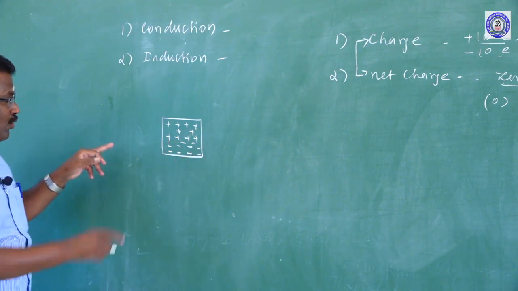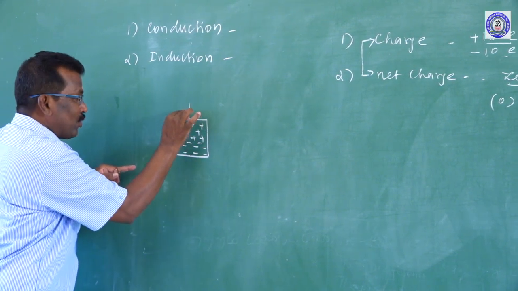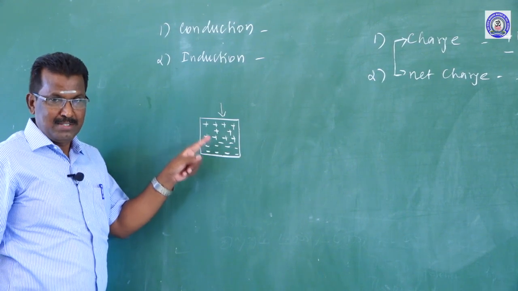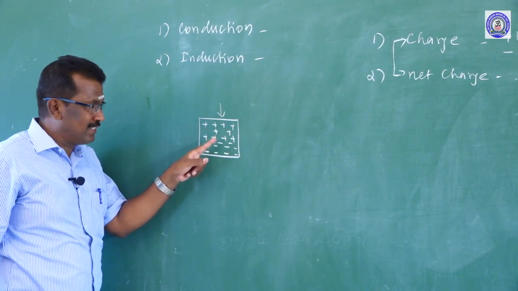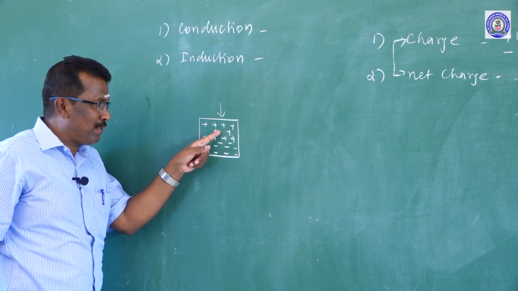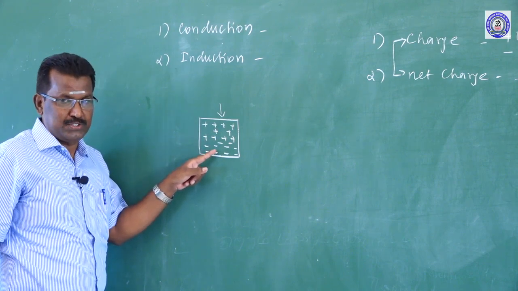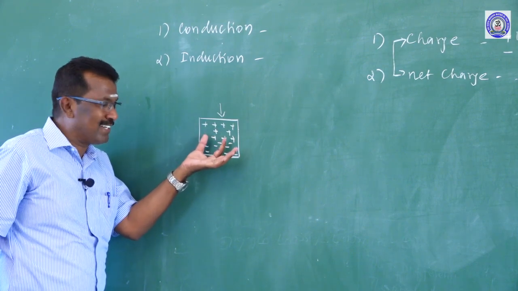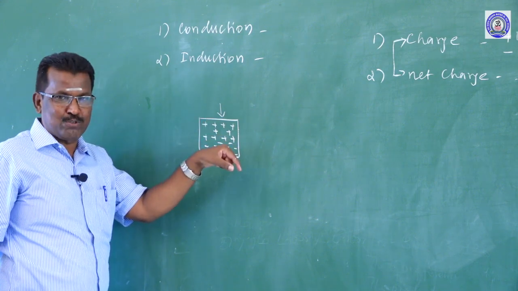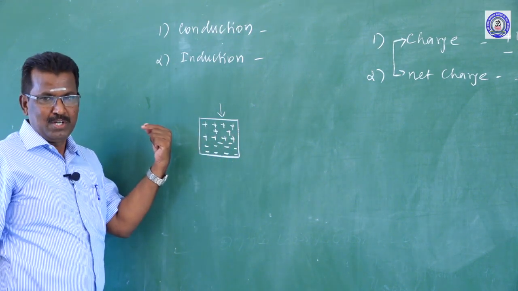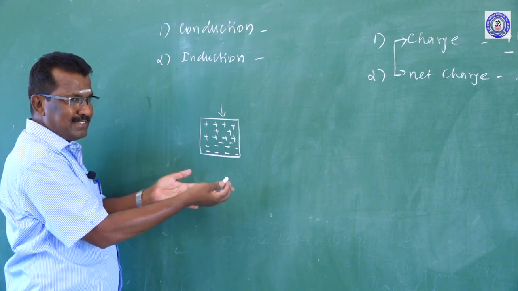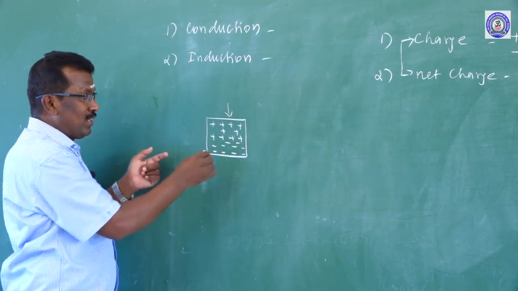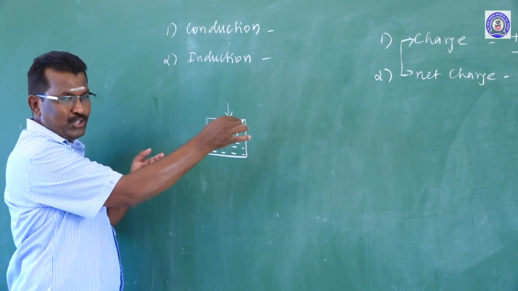Okay, see how to create the charge. The body is neutral, or uncharged. Uncharged means there is an equal number of positive charges and negative charges. But I want to create a charge on the body, either by increasing the negative charge or decreasing the negative charge. Either the positive charge increases or the negative charge increases. Then only will the body be charged.